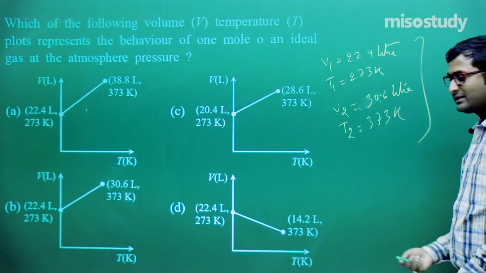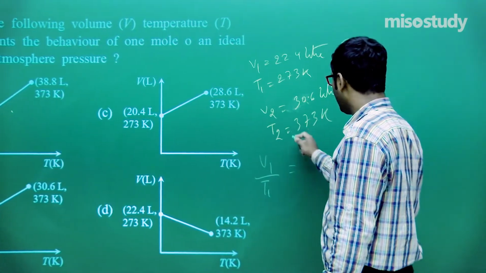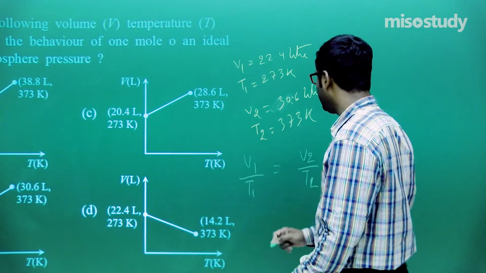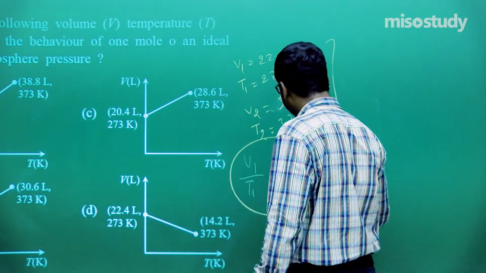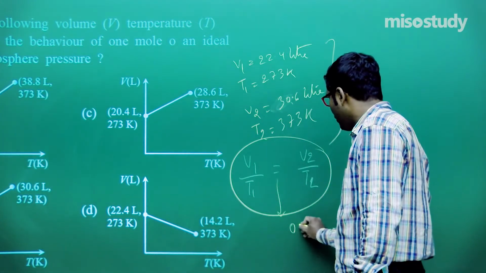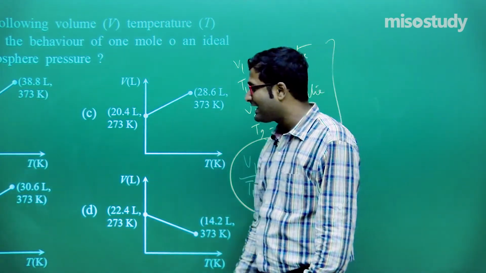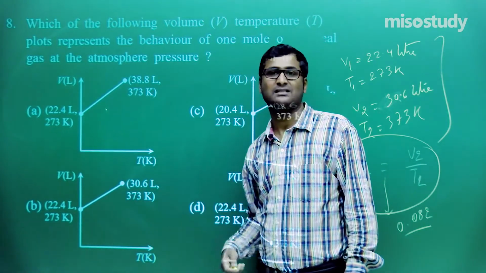Now check out the things. If I put V1 upon T1 equal to V2 upon T2 and solve, we will get the exact value, that is around 0.082, which signifies that this graph completely represents the V by T graph, and this is known as Charles law.